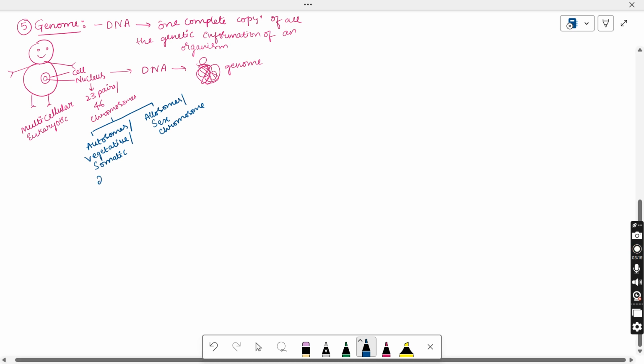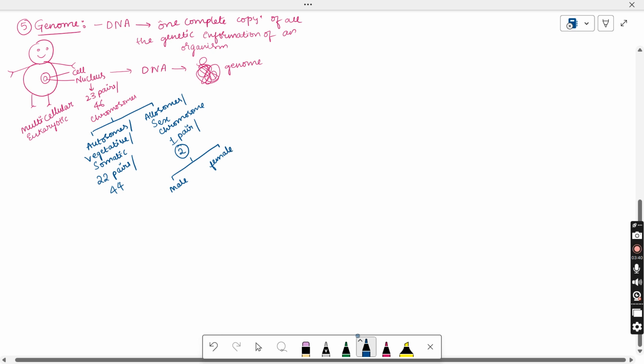Out of 23 pairs, 22 pairs are said to be autosomes, means 44 chromosomes. The remaining one pair is the allosome, that is two in number. So these allosomes are again different in the case of male and female.